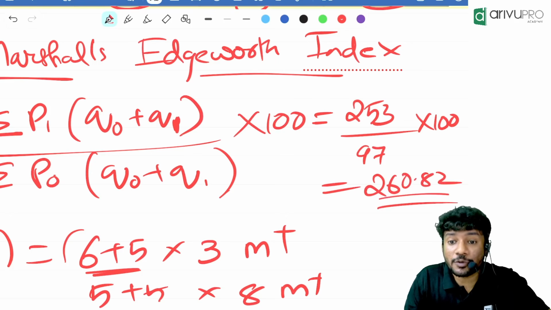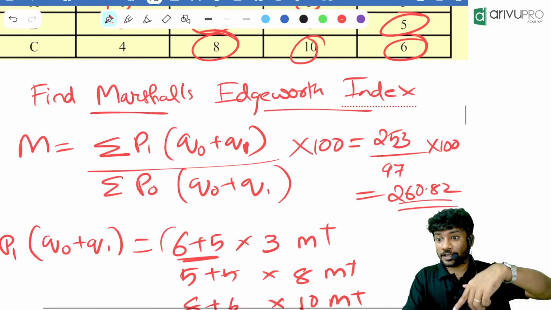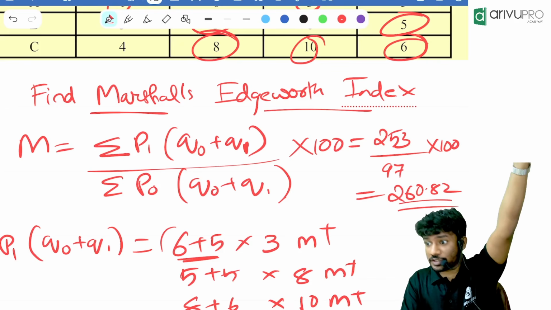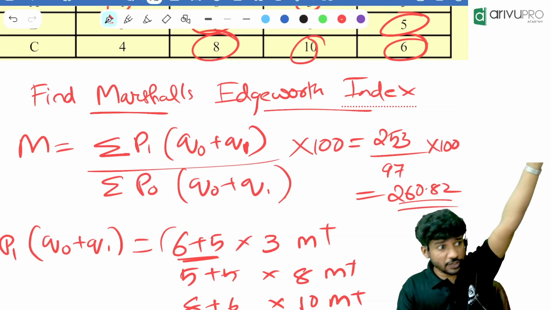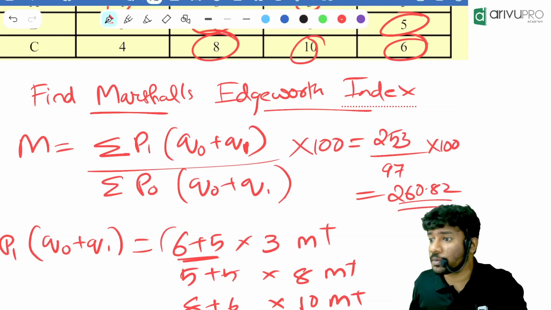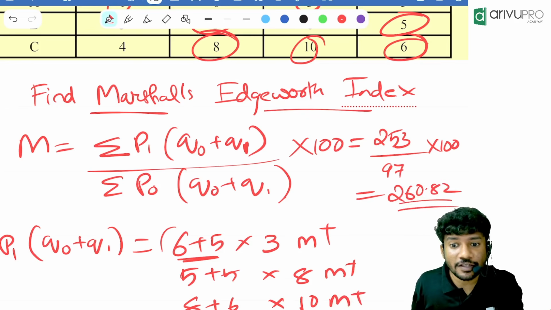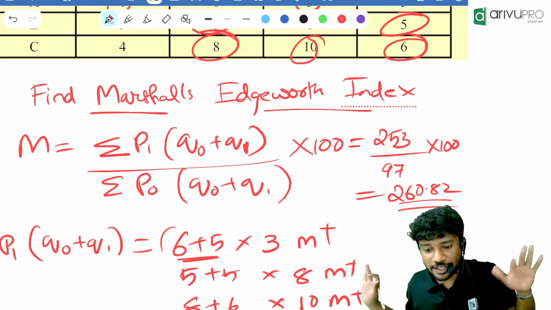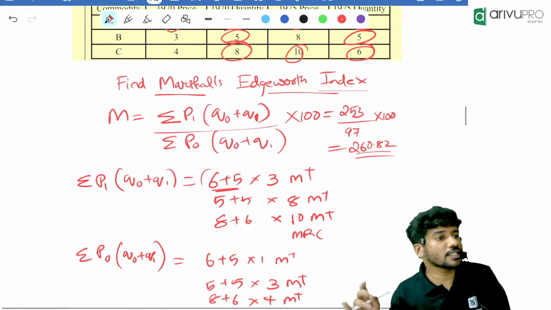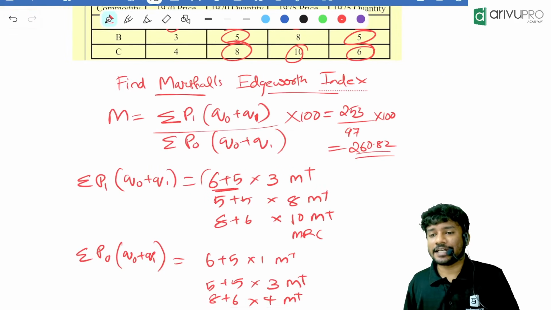260.82. Now my question: is everything nearby? Previous answer was 260.38. Another one was 260.86. Likewise, everything was nearby. Understood the method? So that is called the Marshall-Edgeworth index number.